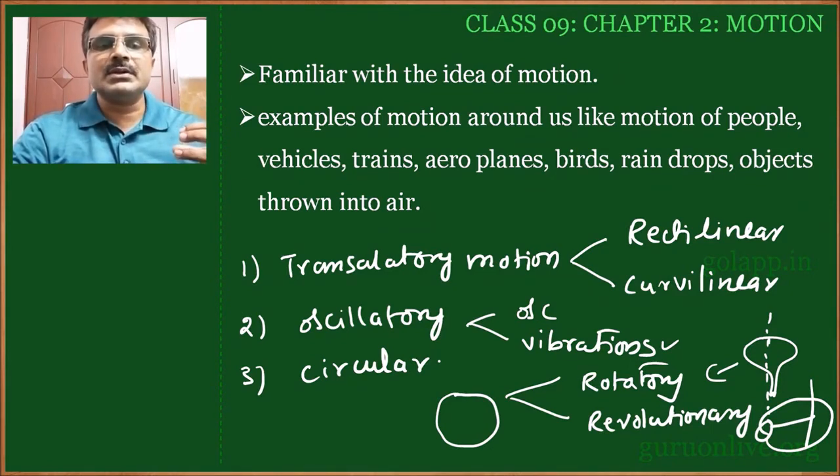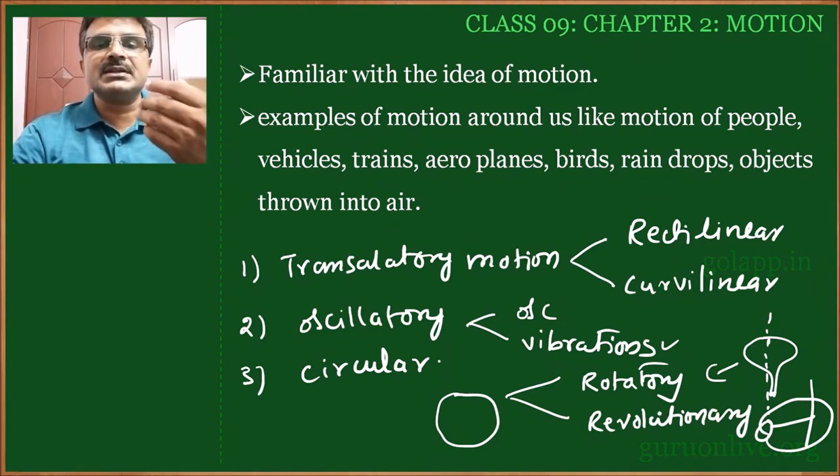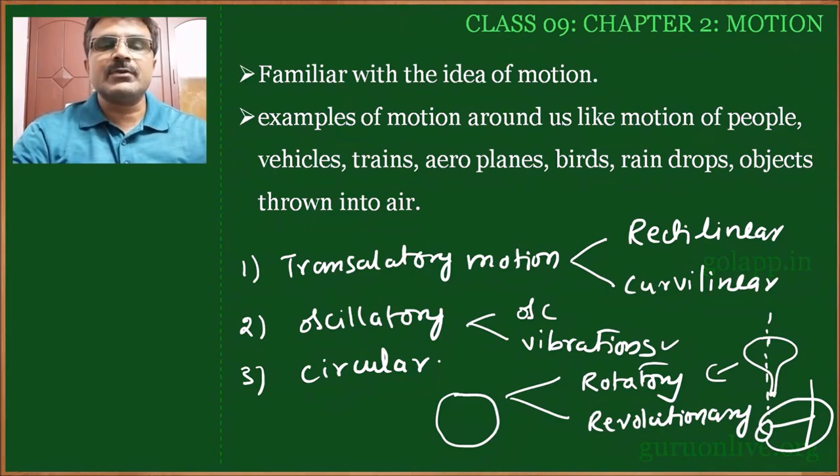The whole body of Earth is moving around the Sun. In such case, the axis of motion lies at the Sun and around the Sun Earth is moving. Such type of motion is called revolutionary. With another example, I will explain this revolutionary motion to you.